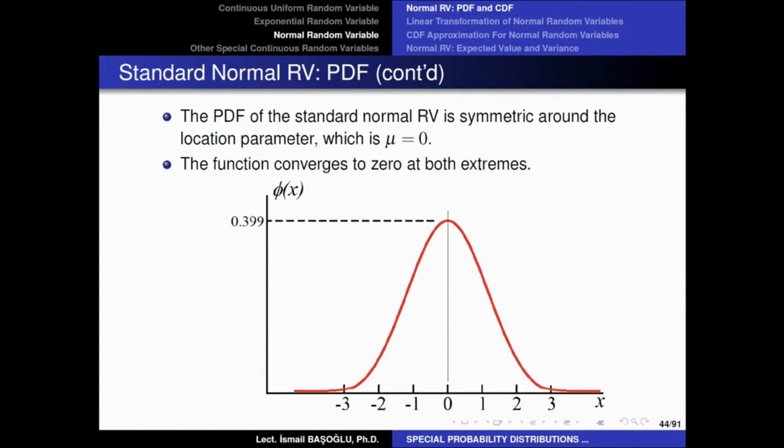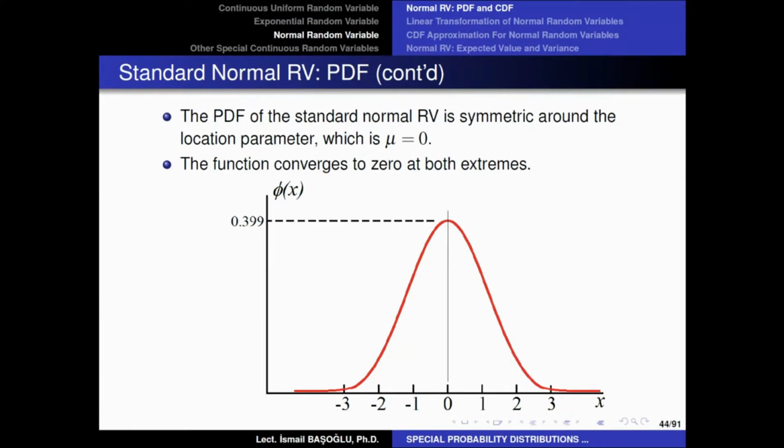So what does this mean? Remember, a probability density function shows the relative likelihood of realization of that random variable, right? If the probability density function is greater at a point, then the random variable is more likely to take a value around that point, but if the probability density function is less, then it is less likely to realize a value from that point.